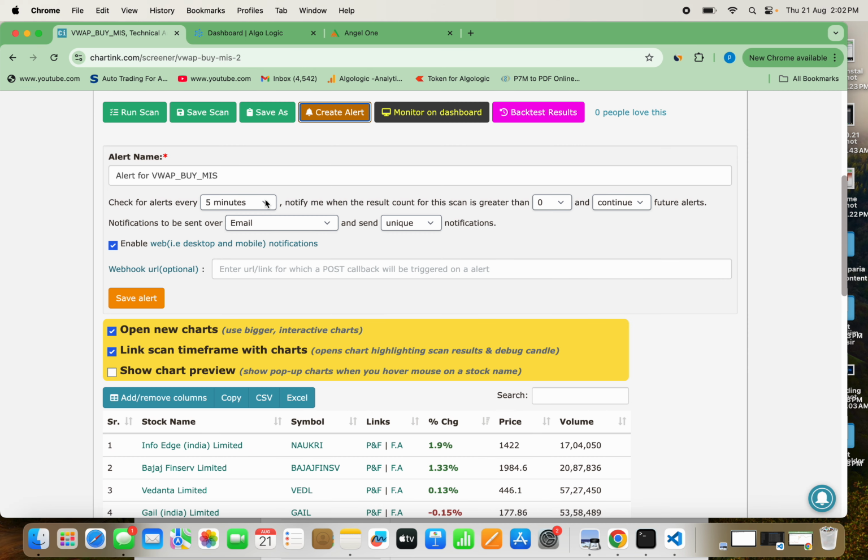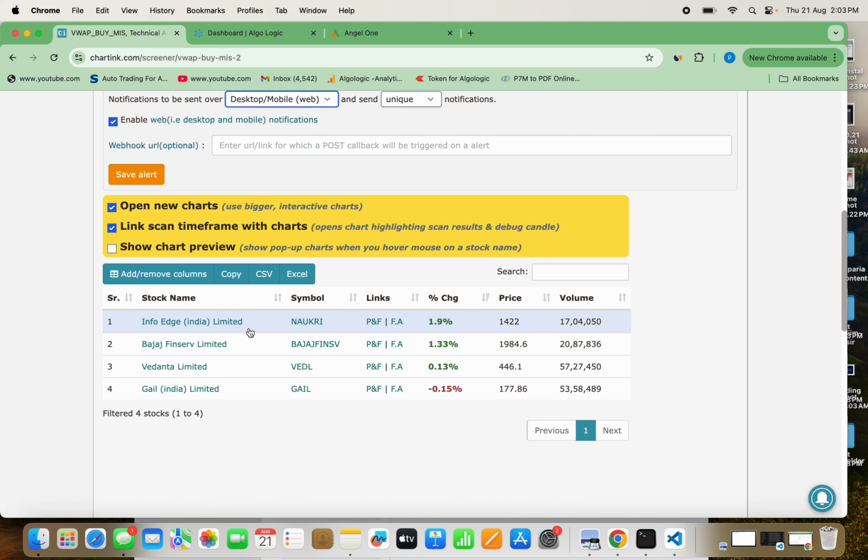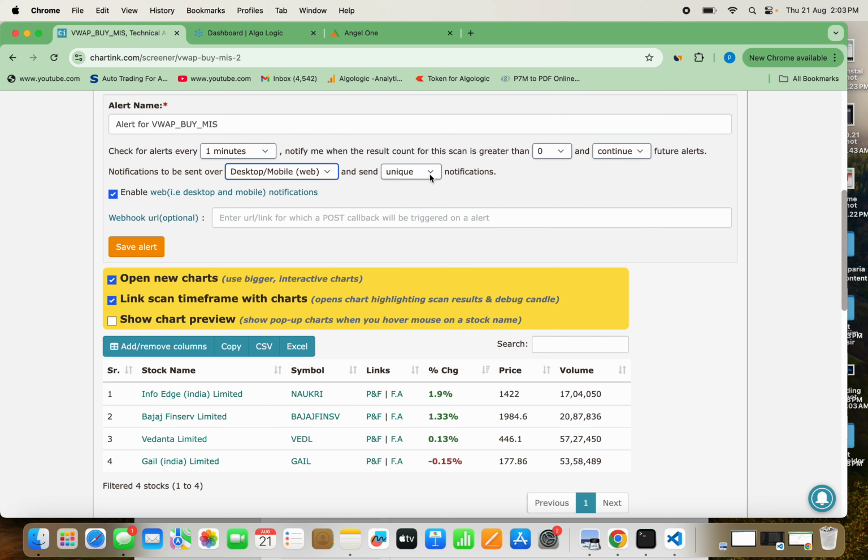So I will say okay, check for every minute, and keep on doing it until the market is closed. I don't want email, I want desktop. I want only unique. That means if Bajaj Finserv keeps getting the same VWAP line and same conditions again and again, it should not give me the same repetitive call, it should give me a unique call. So I will give unique here.